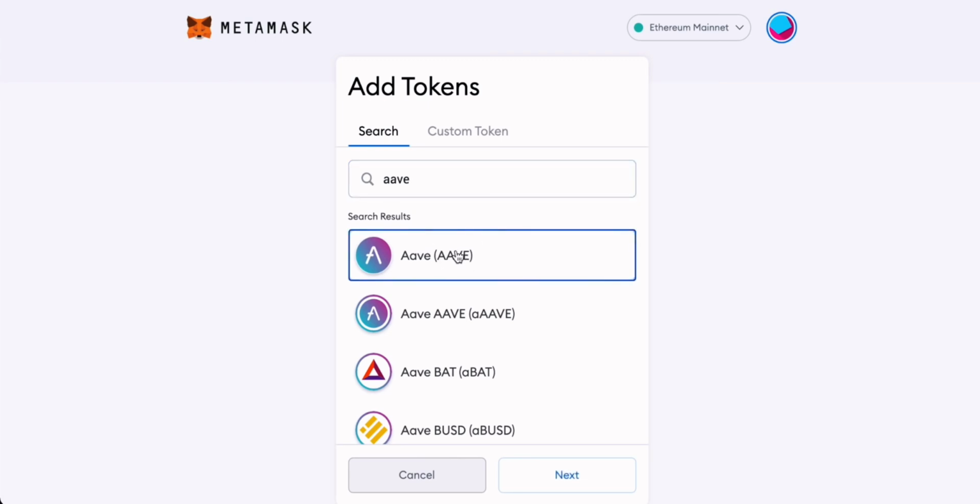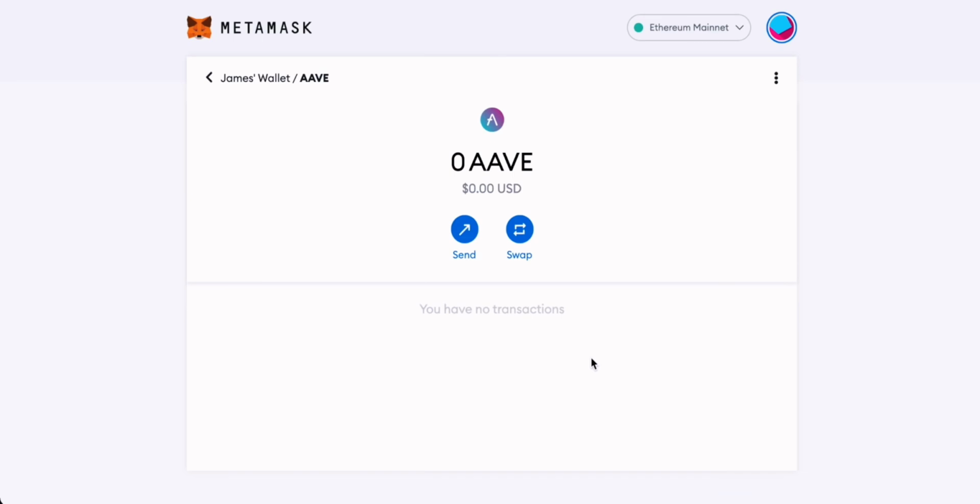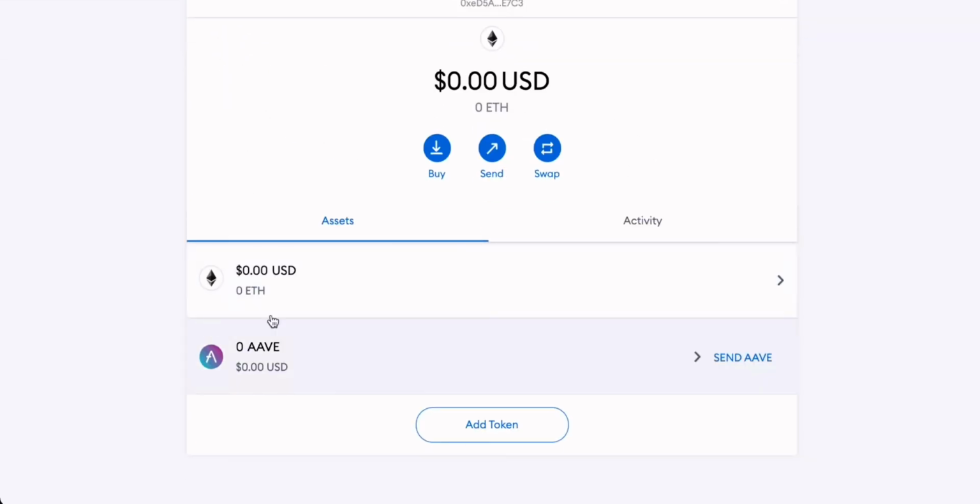So let's go and add this one by clicking here. We can go through to the next option and then you can just add the token right here onto the Metamask and you have the token. We can go back to my wallet and you can see support now for Ethereum and this second token.